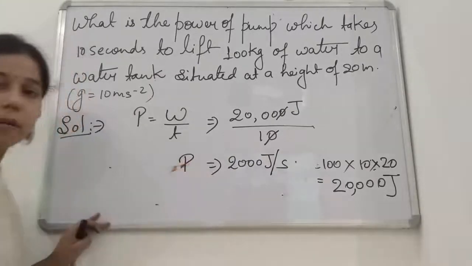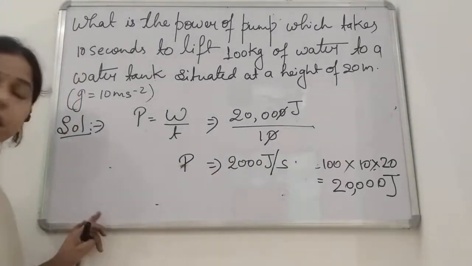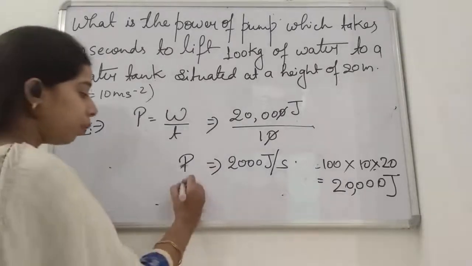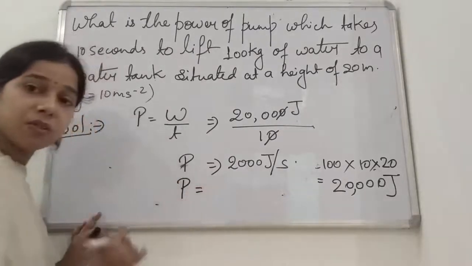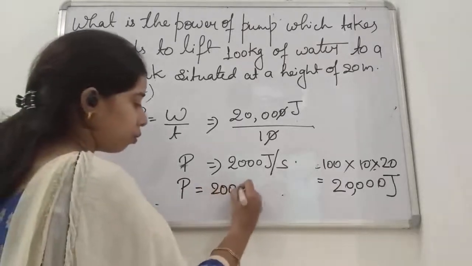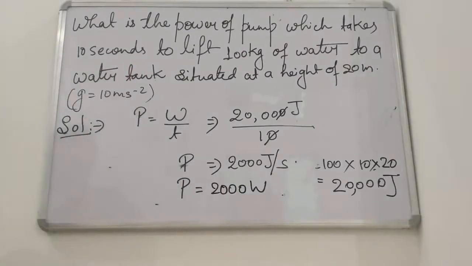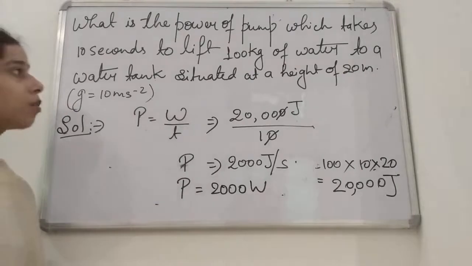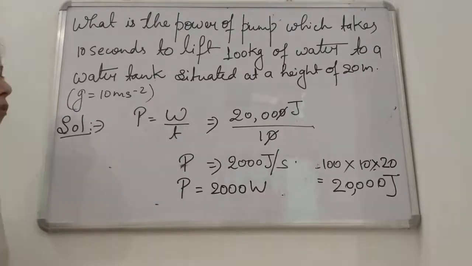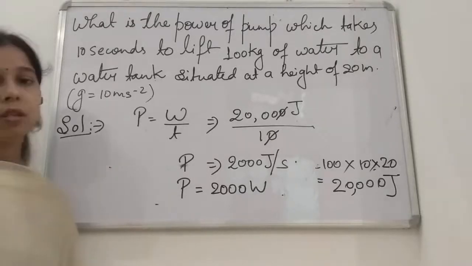That is power. Okay, so power will be equal to 2000 joule per second, and we know that joule per second is represented by the SI unit of power, that is watt. So 2000 watt. Okay, so how much power the pump has to take to carry the 100 kg of water to a height of 20 meter, that is equal to 2000 watt.